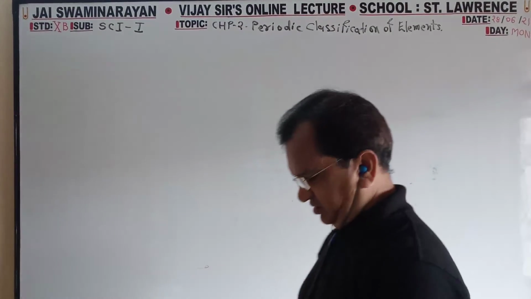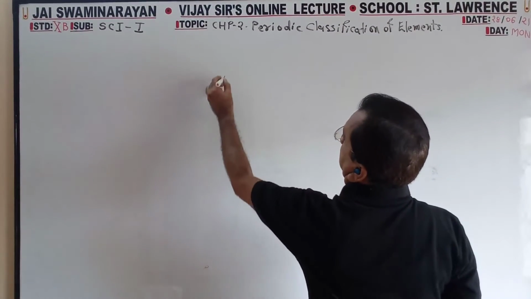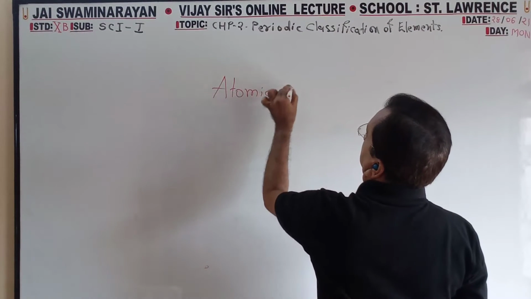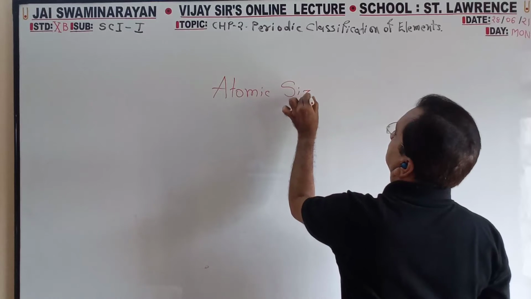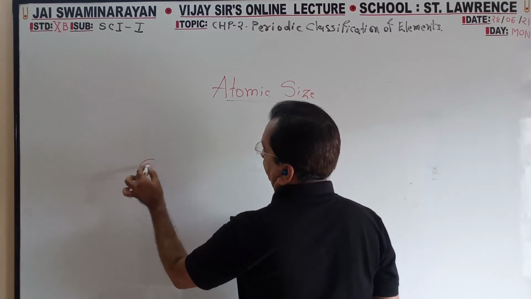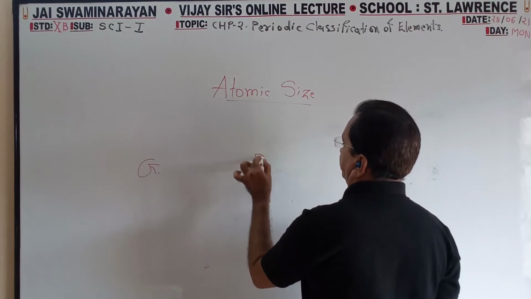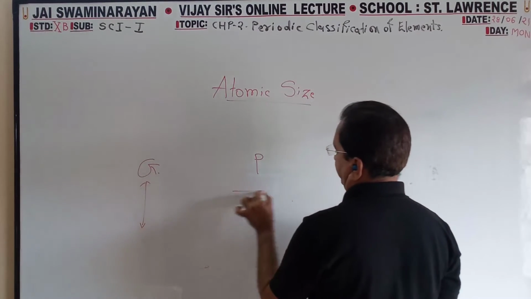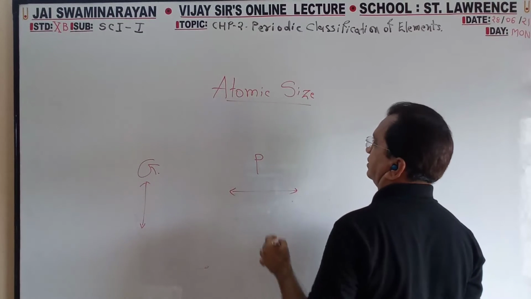Atomic size: group wise and period wise. Group wise means top to bottom, period wise means left to right.